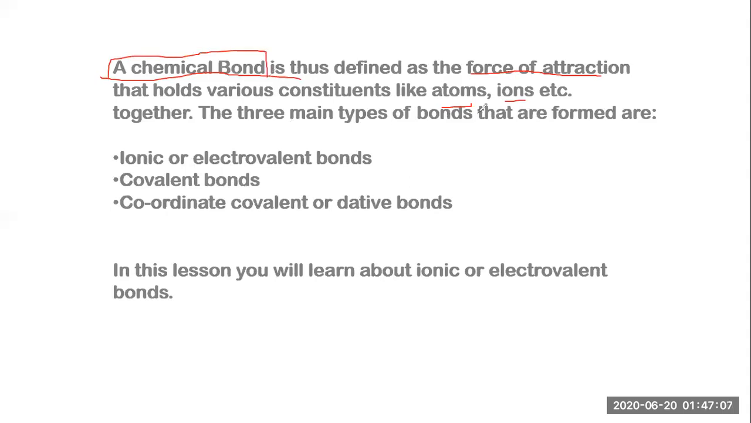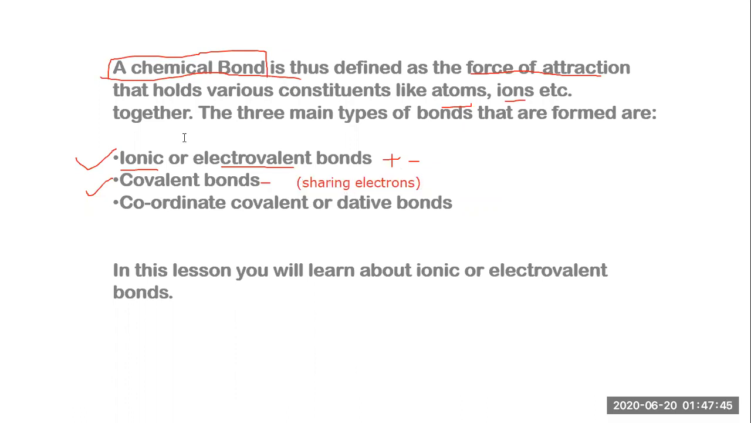The three main types of chemical bond that are formed are: first, ionic or electrovalent bonds. It's called ionic because it contains charges, positive and negative, and it's called electrovalent because it is related to the charges. The second one is the covalent bond, which is about the sharing of electrons. A bond formed due to the sharing of electrons is called covalent bonding. This is a point we have to understand here.